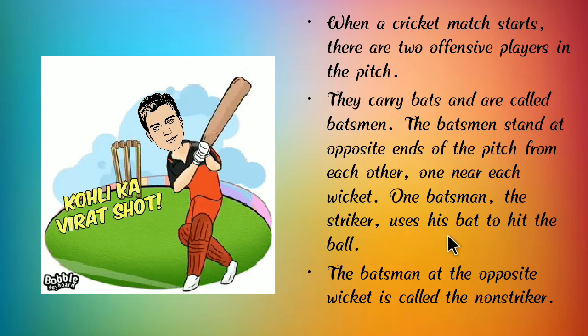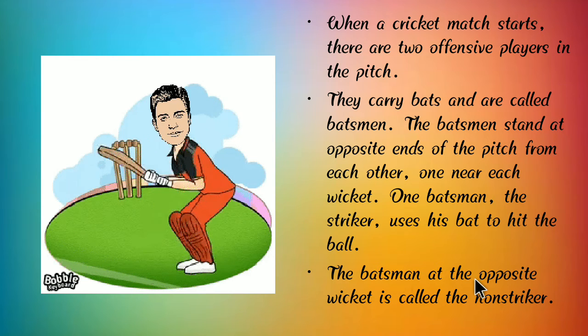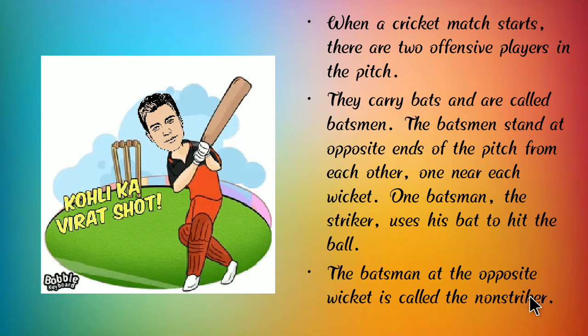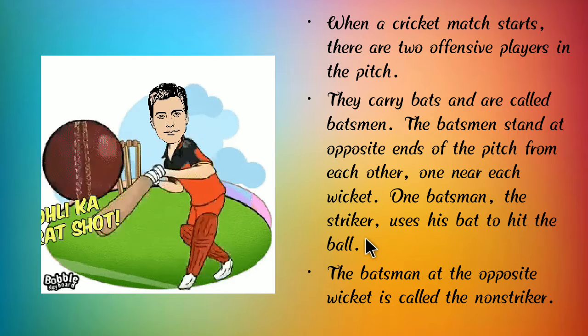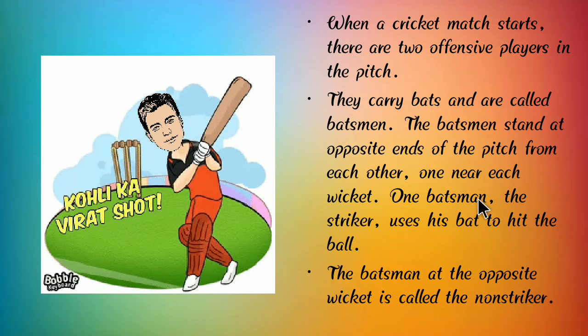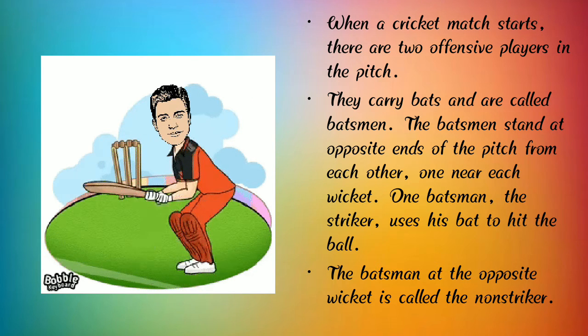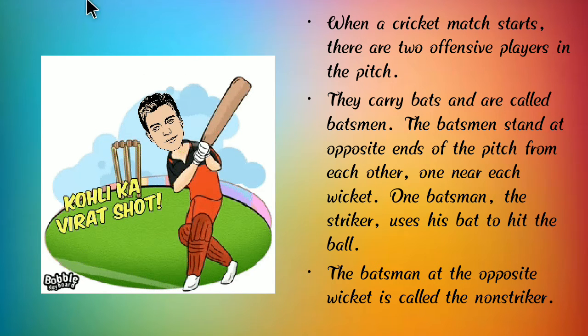So the batsman on strike uses his bat to hit the ball, and the batsman at the opposite wicket is called a non-striker. Here we can see a photograph of a cricket player, and that is called a batsman, who hits the ball and strikes the ball. So children, everyone understand about this cricket game. Cricket is an outdoor game.